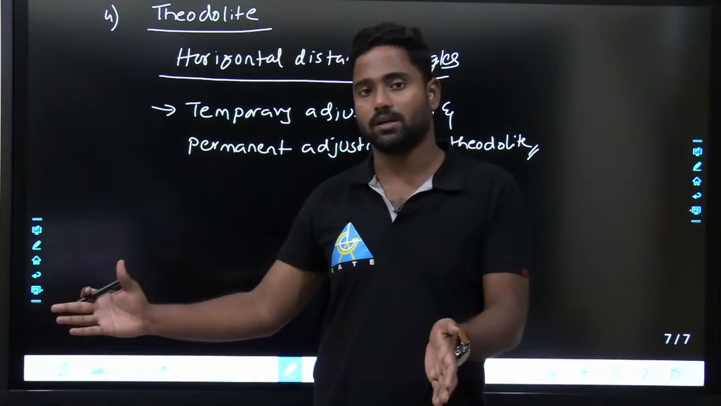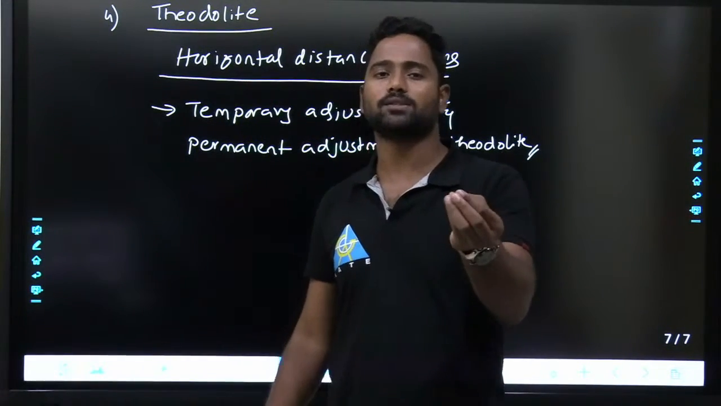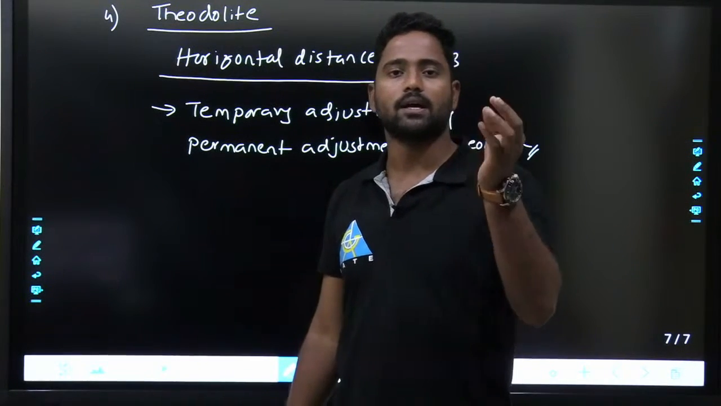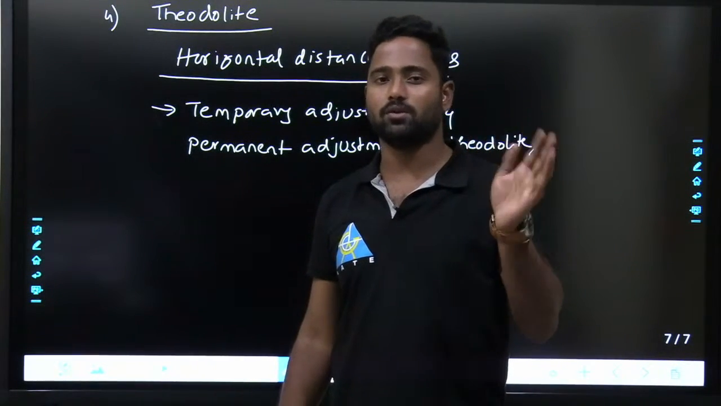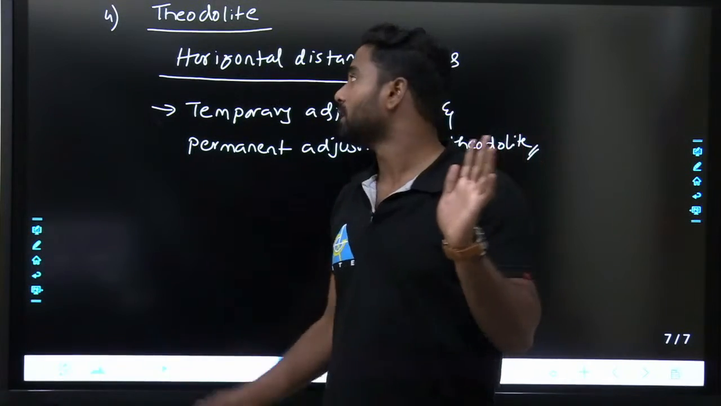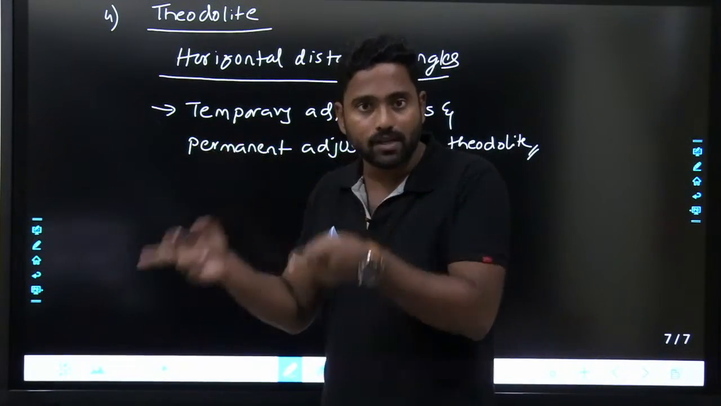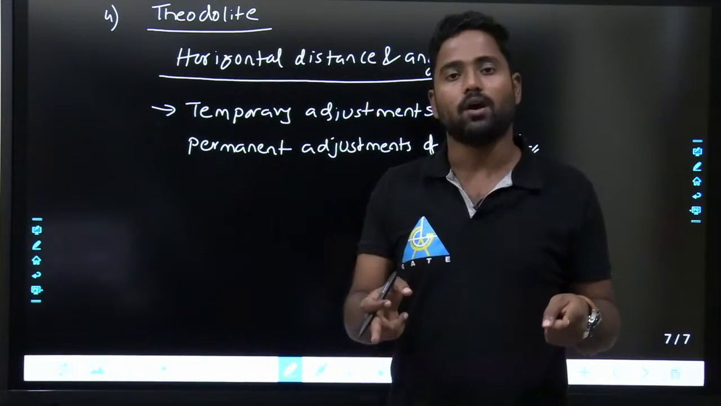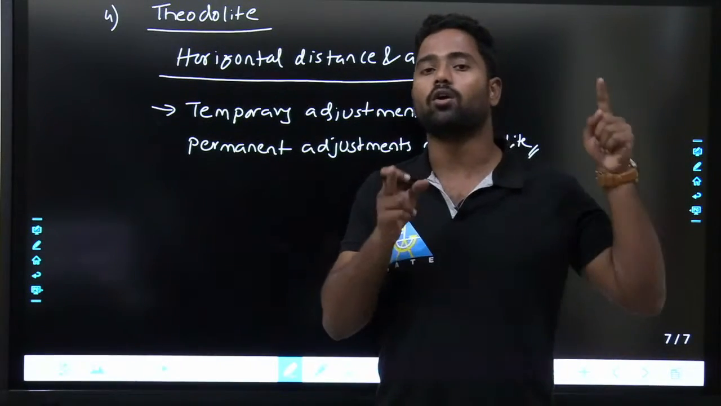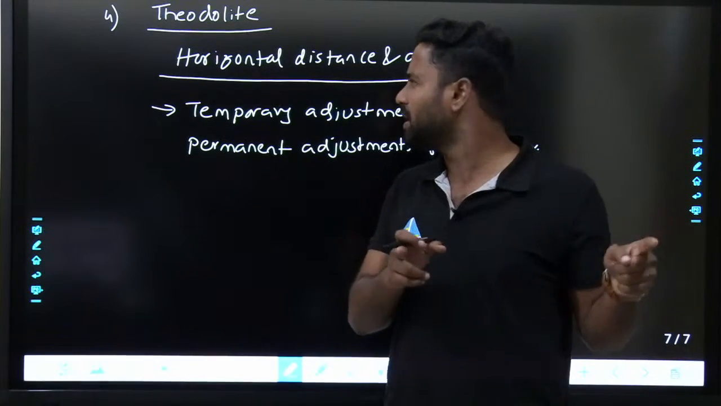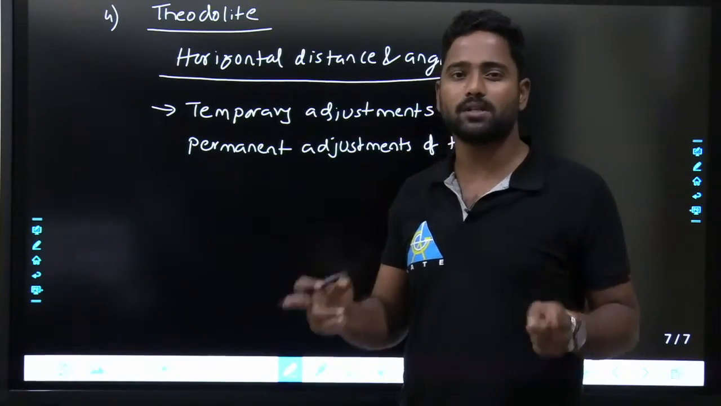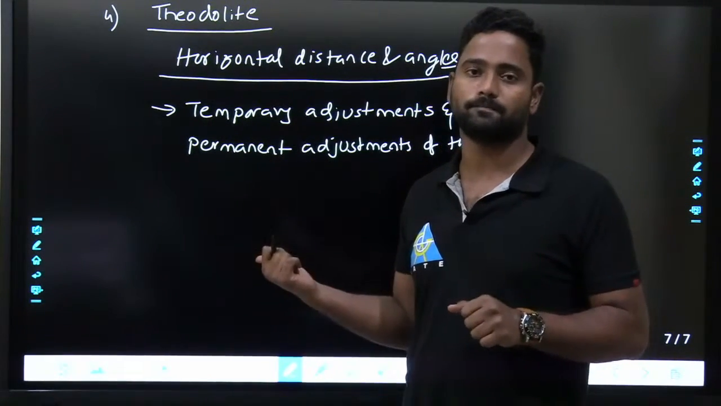In engineering services, they can ask for 2 or 3 marks of theory in your prelims, not in mains. So this is one such chapter, but the usage of this you will see in traversing or in tacheometry or in plane table survey. In plane table survey you don't see this, but in traversing the usage of this will be more.